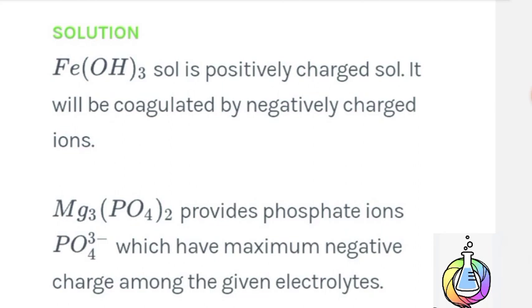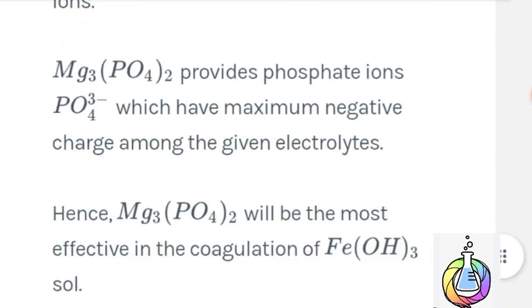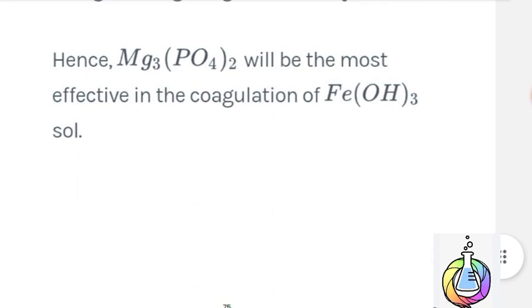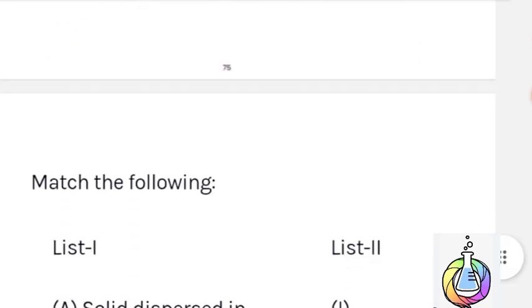Fe(OH)3 sol is a positively charged sol. It will be coagulated by negatively charged ions. Mg3(PO4)2 provides phosphate ions, PO4 3-, which have the maximum negative charge among the given electrolytes. Hence, Mg3(PO4)2 will be the most effective in the coagulation of Fe(OH)3 sol. Therefore, option A is the correct answer.